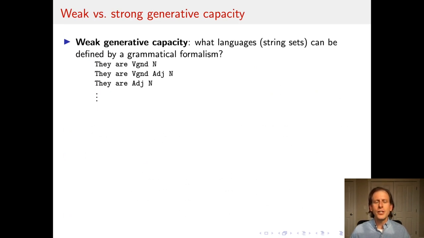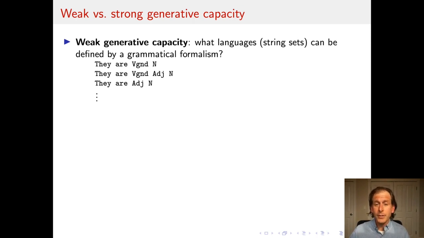This is the launching point for what I want to describe as an important distinction in the theory of natural language grammar, which has played an important role throughout the history of cognitive science, and is the distinction between weak versus strong generative capacity. Generative capacity is what a formal device can generate or license as a set of objects, where we're mathematically treating objects as instances of the representational system that we're interested in.